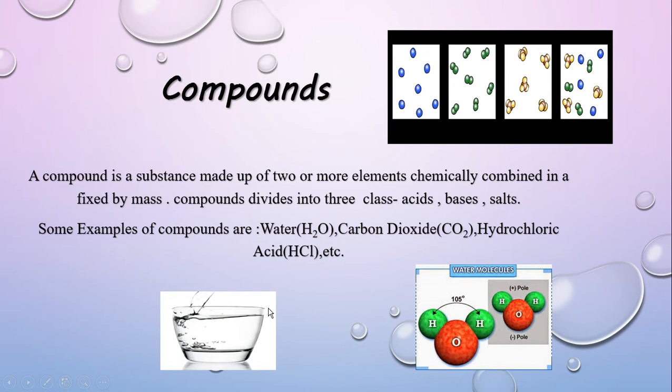In this picture you can see a glass of water, and water is made up of hydrogen and oxygen. There are two atoms of hydrogen and one atom of oxygen, and they are combined with each other very firmly.